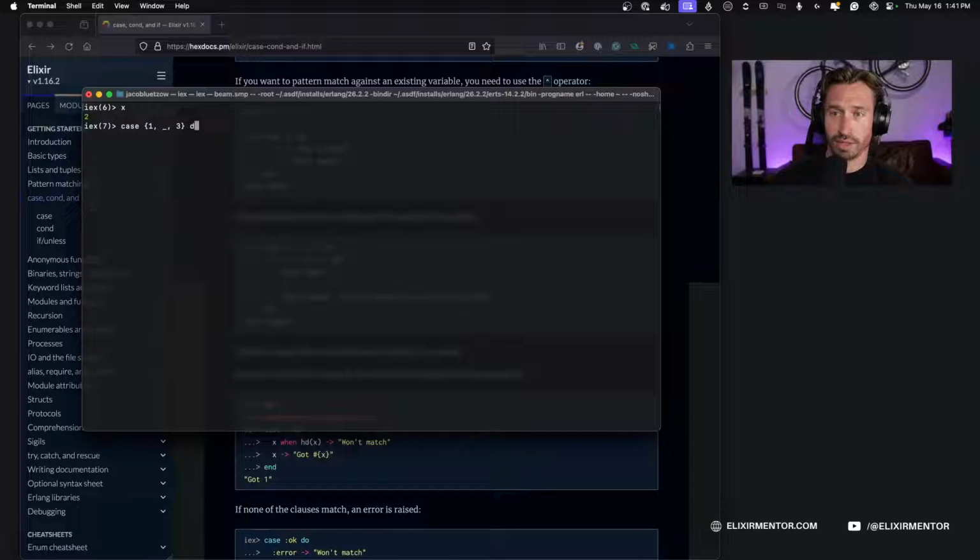And then we need to open up our do block here. And now inside of this, we have our first case where 1, and then we need to pin to check against x, and 3. And then if we throw in our guard, so when x is greater than 0, then this condition will happen. And this condition, it will match.